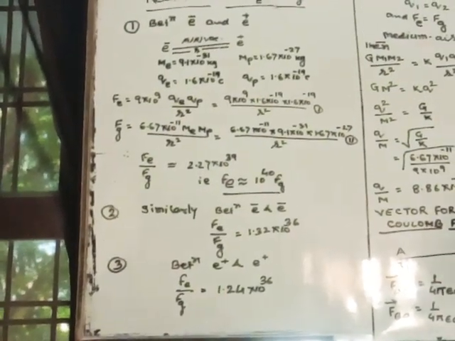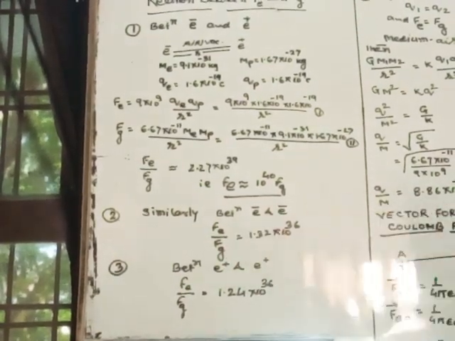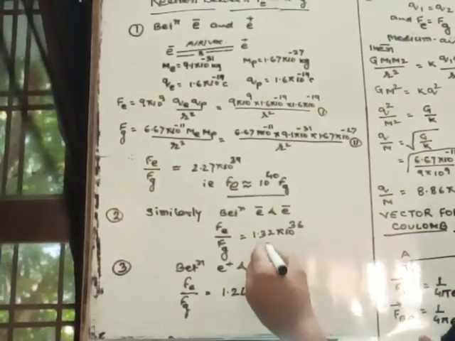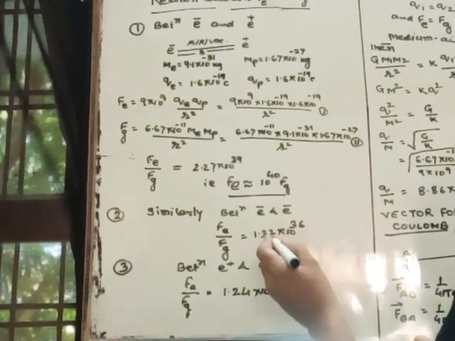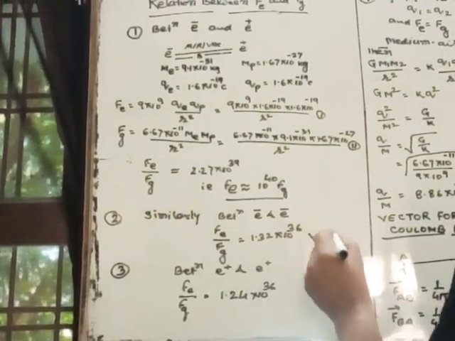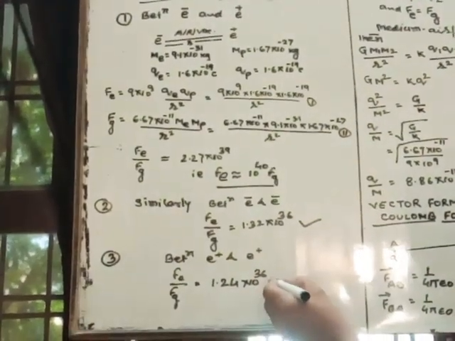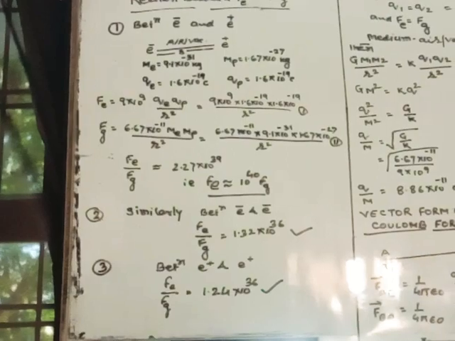Similarly, if we compare electrostatic force and gravitational force between two electrons, we get a value of 1.32 into 10 to the power 36. Similarly, between proton and proton, it is 1.24 into 10 power 36.